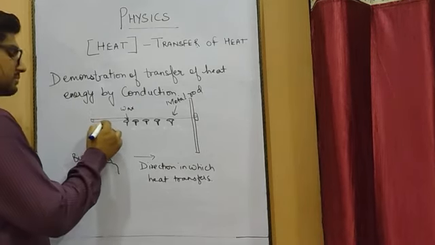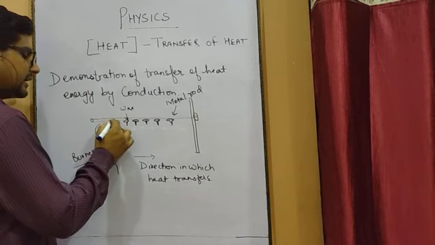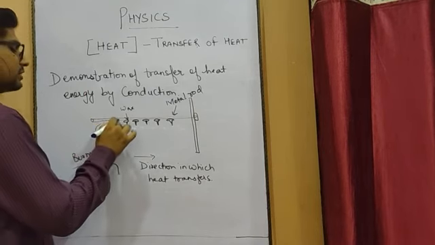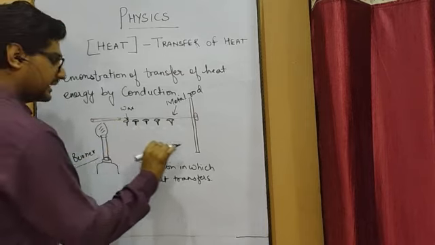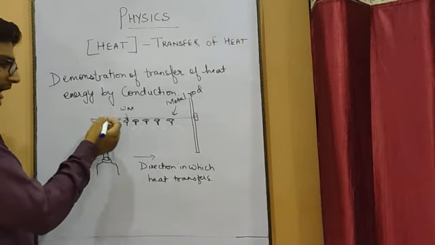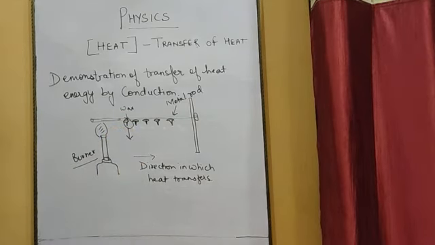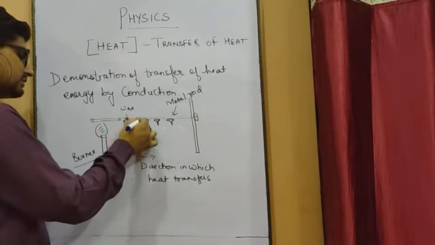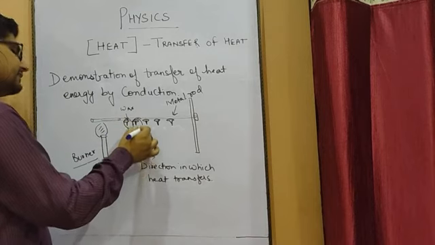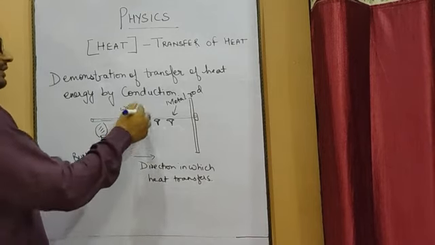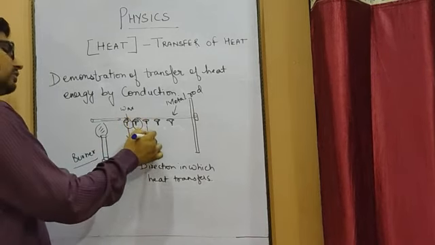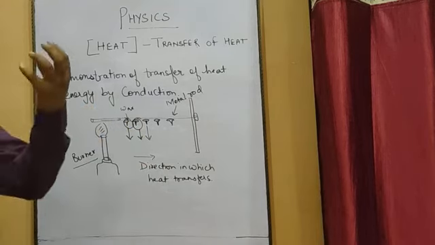Slowly this metal rod will become hot, and the heat energy is going to transfer from this end towards the other end. That is the direction of transfer of heat energy. Now after some time you will find that this paper pin is going to fall down. Then after a certain period of time, this paper pin will also fall down. Then the third paper pin will also fall down. So why are these paper pins falling down?